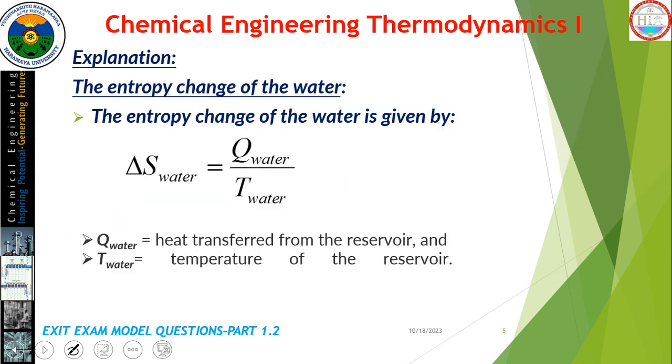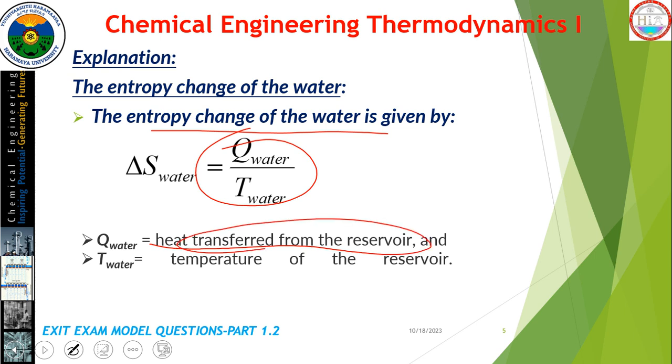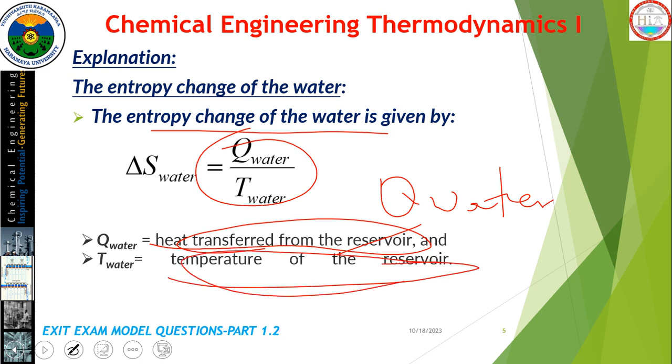Second, the entropy change of the water is given by ΔS water equal to Q water divided by T water, where Q water is the heat transfer, which means the heat taken by the system from the reservoir, and T water is the temperature of the water.